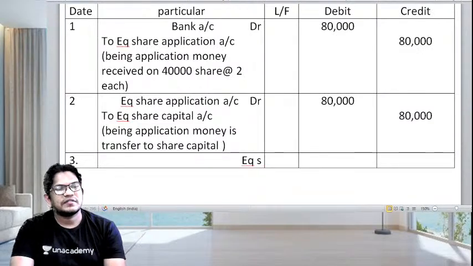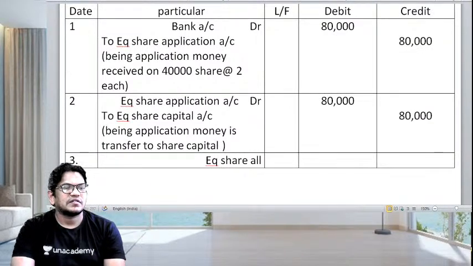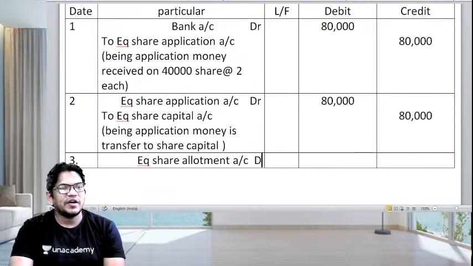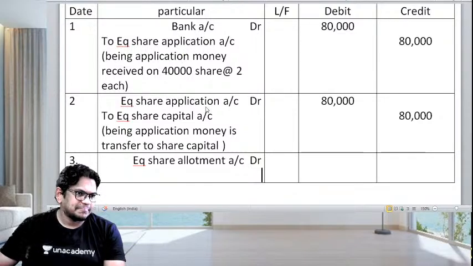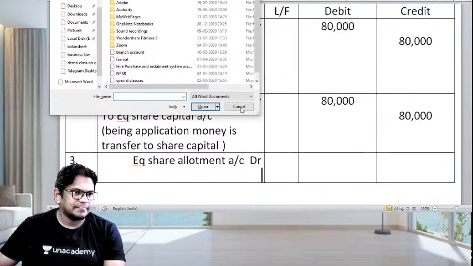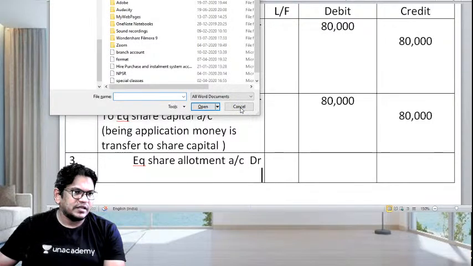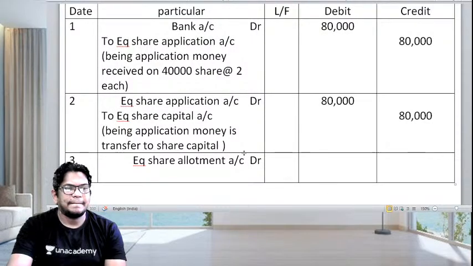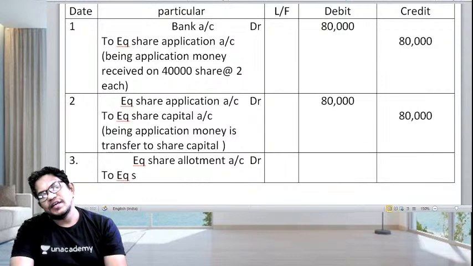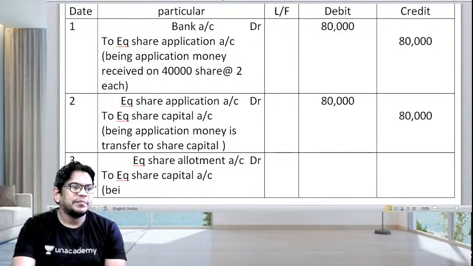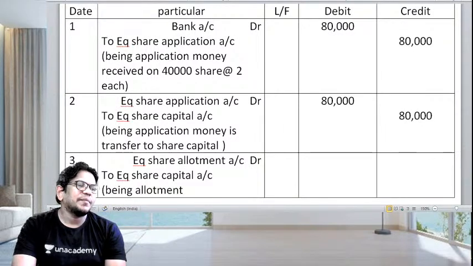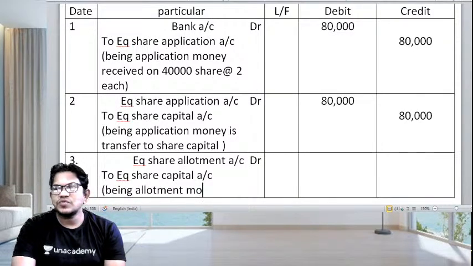Equity share allotment account is debited to equity share capital account, being allotment money is due here, right?